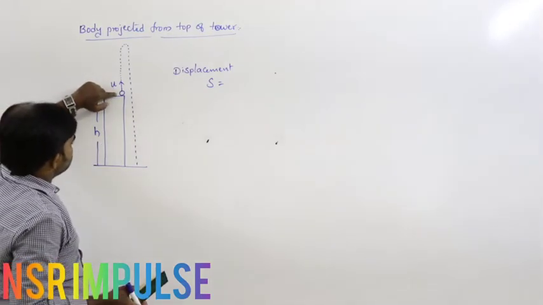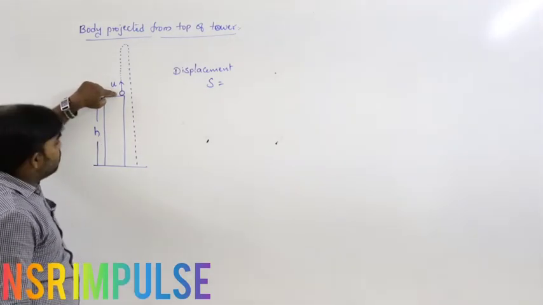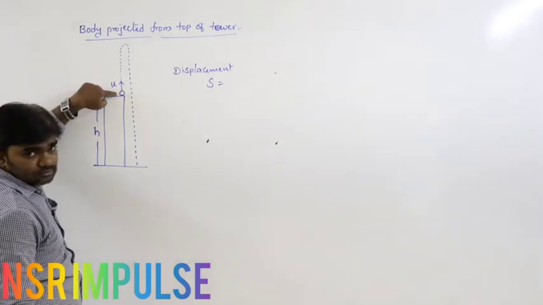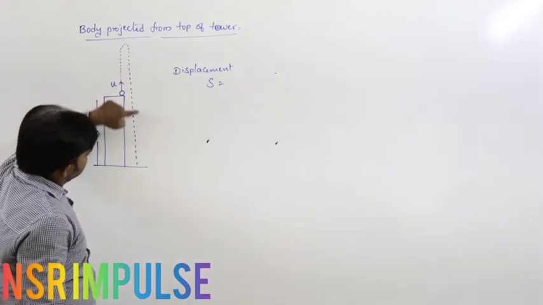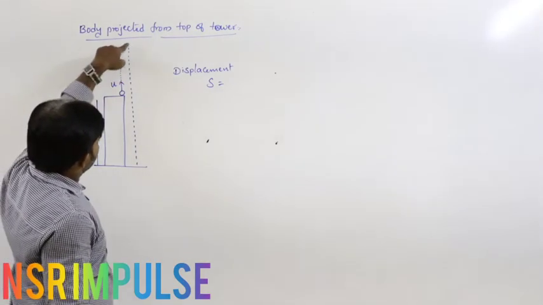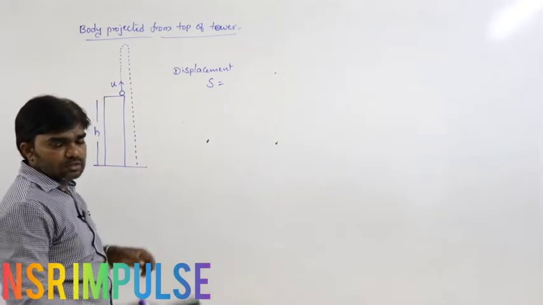This is the starting position of the body. Here the body starts from a certain height. This is the starting position. The body moves upwards and again moves downwards.